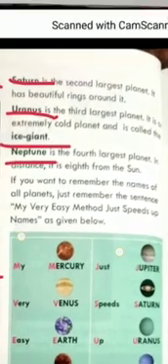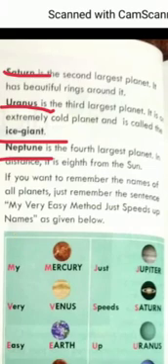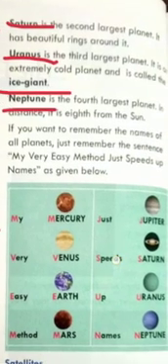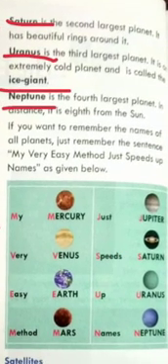And I told you this trick also yesterday, students. My very easy method to remember the names as given below. M Mercury, V Venus, E Earth, M Mars, J Jupiter, S Saturn, Uranus and Neptune.